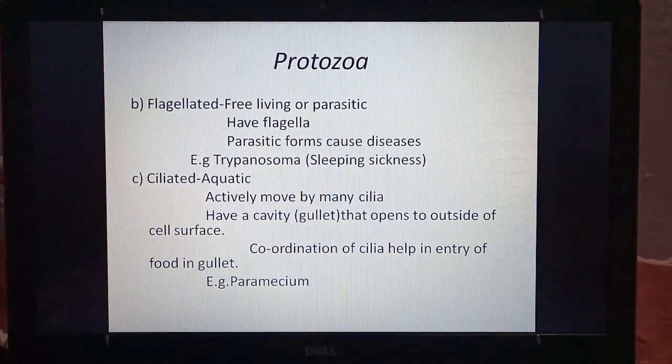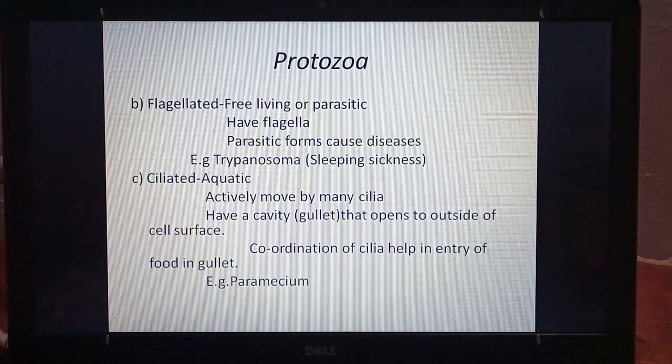Flagellated protozoa are free living or parasitic. So they may be found free outside the organisms in nature, or some are parasitic. They have flagella. The parasitic forms cause diseases. One of them is Trypanosoma, which causes sleeping sickness.